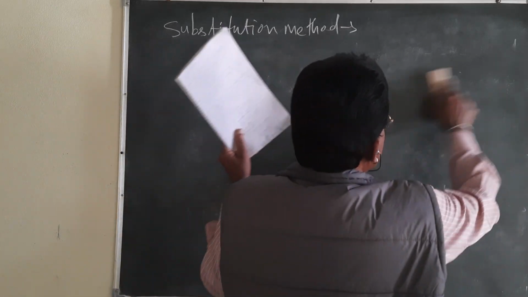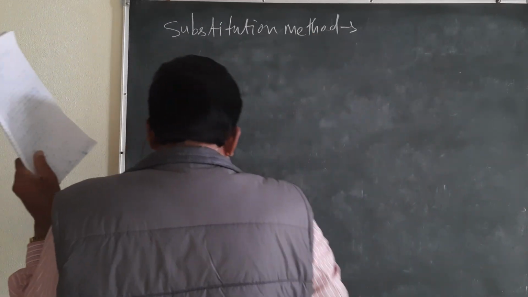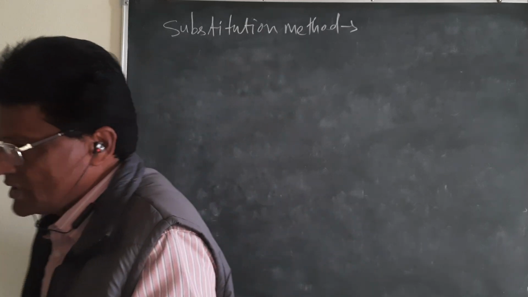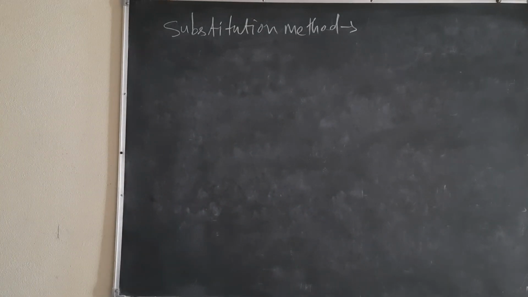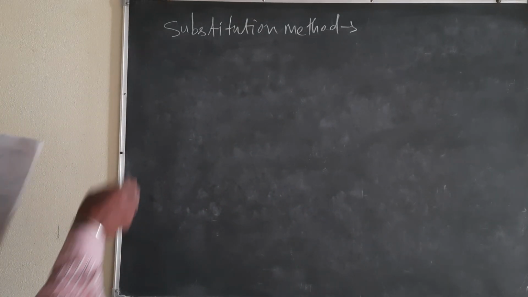First of all, I will write the question so that you will understand, because whenever the question is in front of you, then easily you may understand. Okay, let me write the question first.